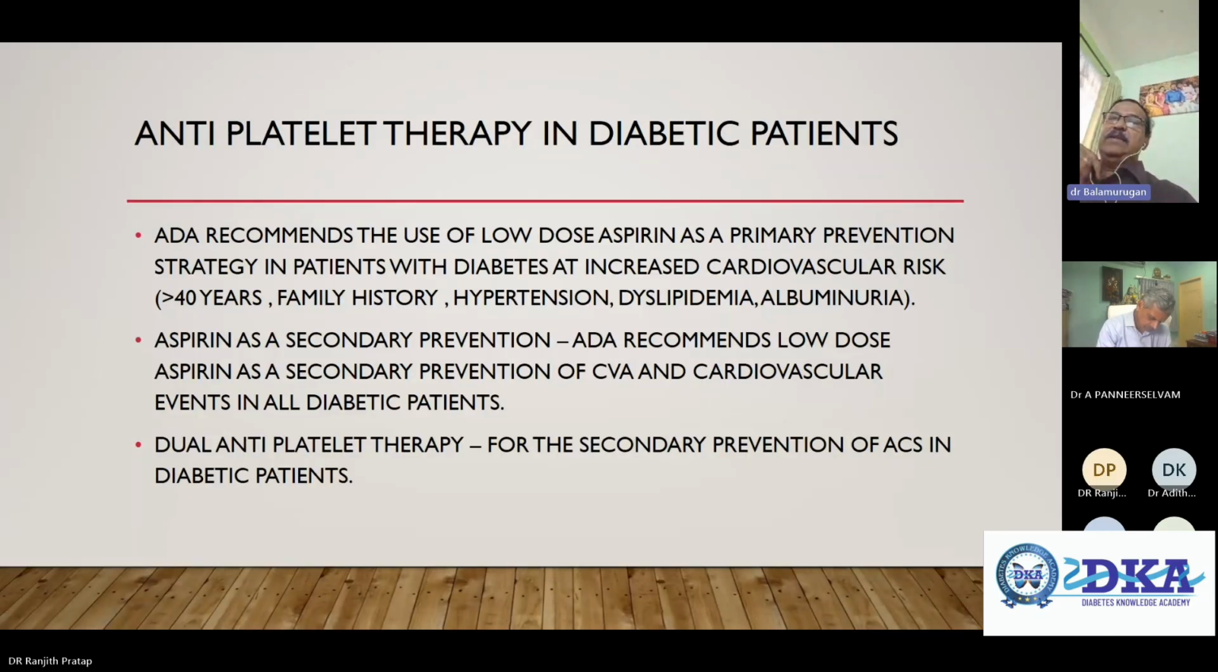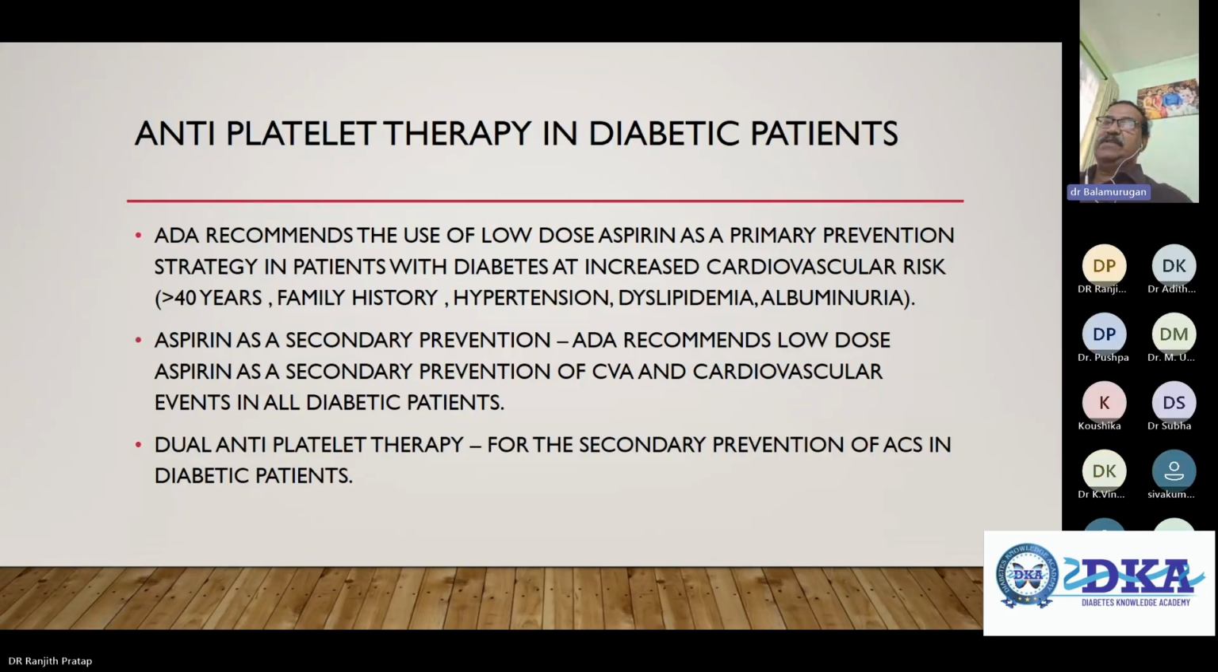Antiplatelet therapy in diabetic patients. The ADA recommends the usage of low-dose aspirin as a primary prevention strategy in patients with diabetes and increased cardiovascular risk: more than 40 years of age, family history, hypertension, dyslipidemia, and albuminuria. Aspirin in secondary prevention: ADA recommends low-dose aspirin as secondary prevention of CVA and cardiovascular events in all diabetic patients. Dual antiplatelet therapy is used for the secondary prevention of ACS in diabetic patients.